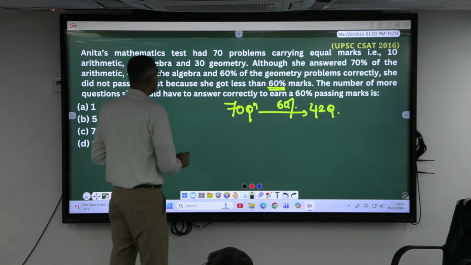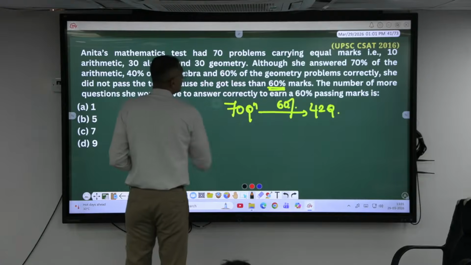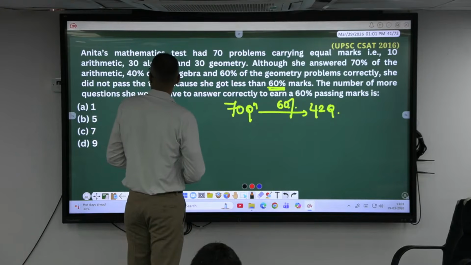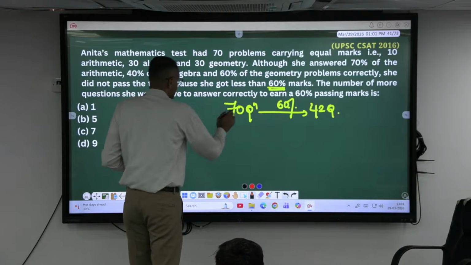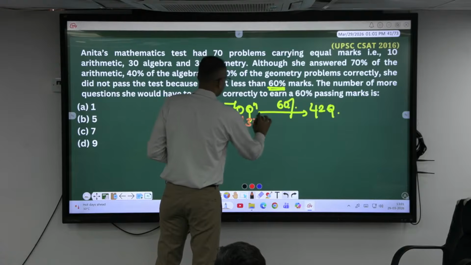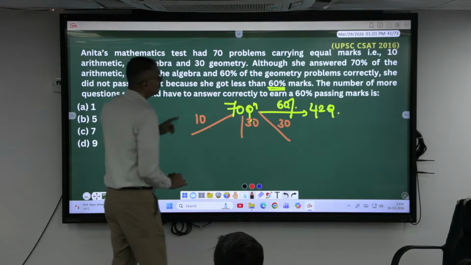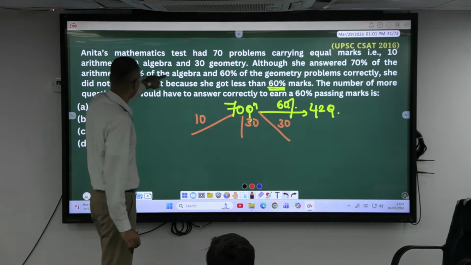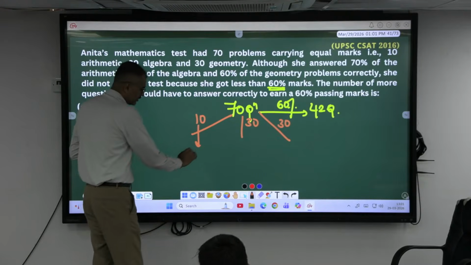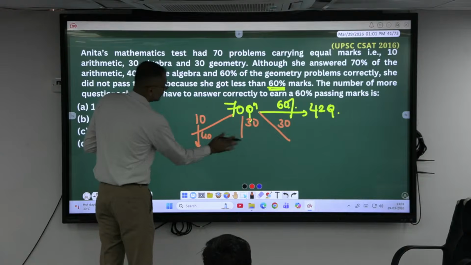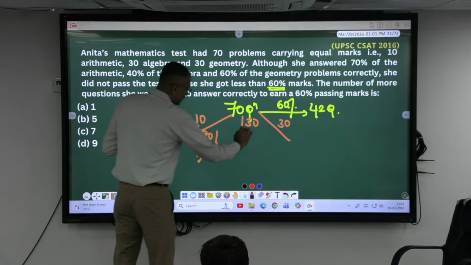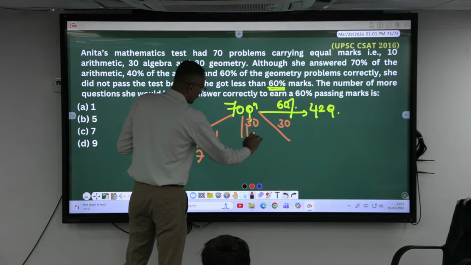And let's see how many questions she has made correct. How many questions are there? 10, then 30, then 30. Split. She answered 70% of the arithmetic, 40% of the algebra, and 60% of geometry. 70% of 10 will be 7 here.